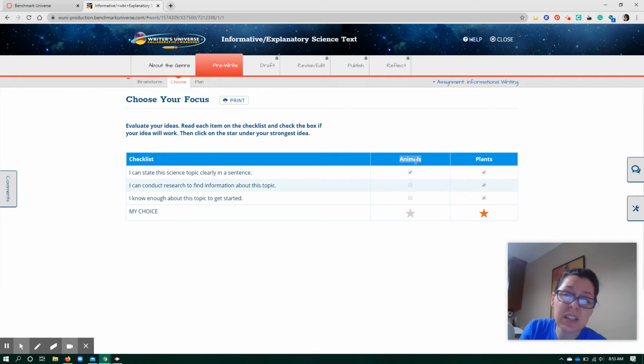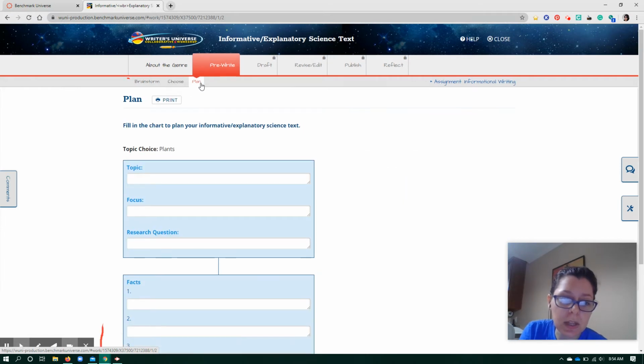Animals isn't good enough. You could say, I want to talk about bats. You could say, I want to talk about dogs, but you need to be a little more specific than what I did in this example. After you've done this, you're going to go to the next page. The next page is your plan.